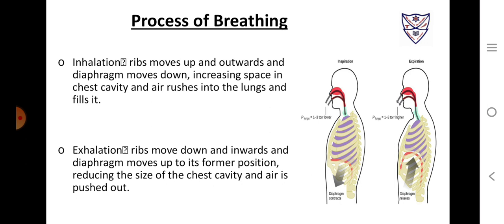During the exhalation process, the ribs move down and inwards, and the diaphragm moves up to its former position. This reduces the space in the chest cavity. This helps the lungs to shrink, and the air inside the lungs is pushed out through the nostrils.